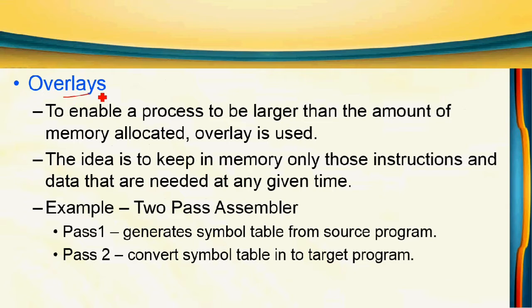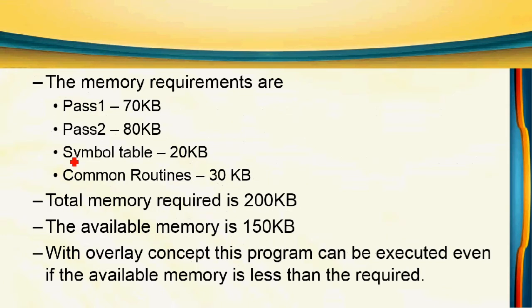Another definition in the introduction topic is overlays. First we will see an example, then we will come to the definition of overlay. Here we will take a 2-pass assembler. In a 2-pass assembler, we have two passes, pass 1 and pass 2. Pass 1 will generate a symbol table from our source program. Pass 2 converts the symbol table into the target program. Here you can see that only after pass 1 can we execute pass 2. Both cannot be executed in parallel.